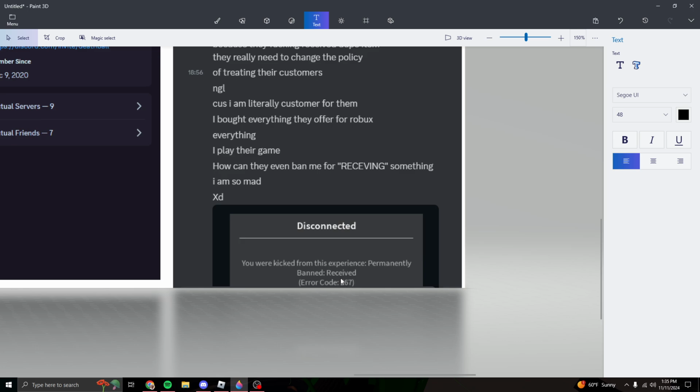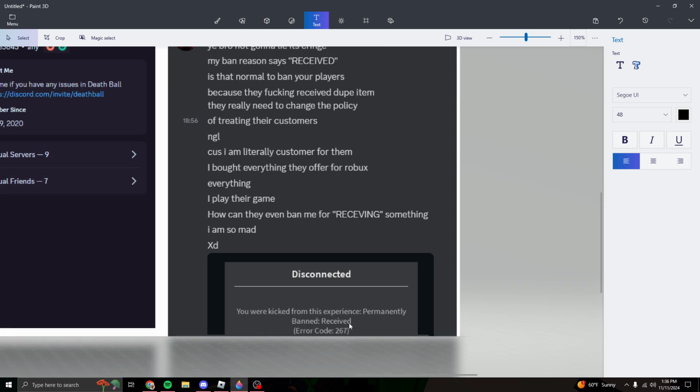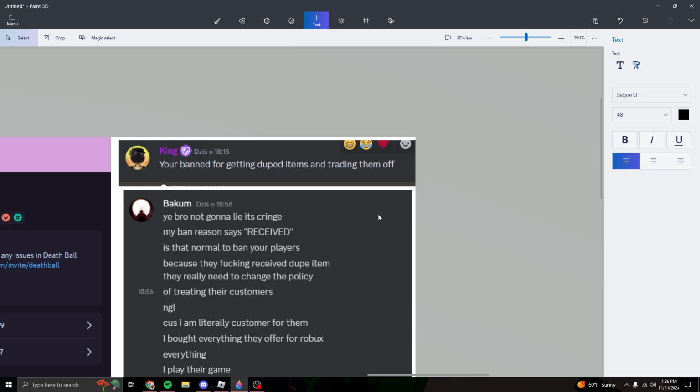He should be IP banned. If it's a duper, great. Perm ban them, IP ban them. But this is just ridiculous, because I'll get into it. Essentially, he got banned for getting a duped item and trading it off. Now, here's the problem. As players, we have two tests for dupes.